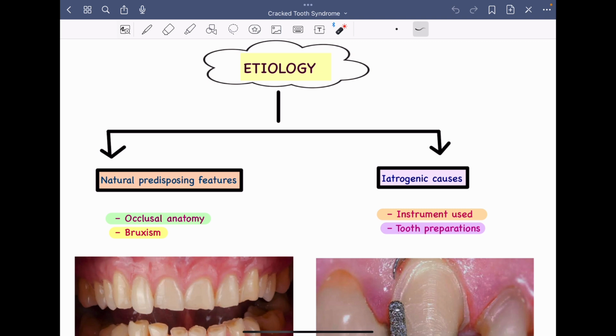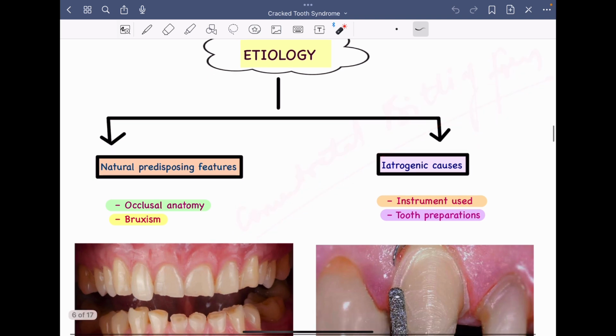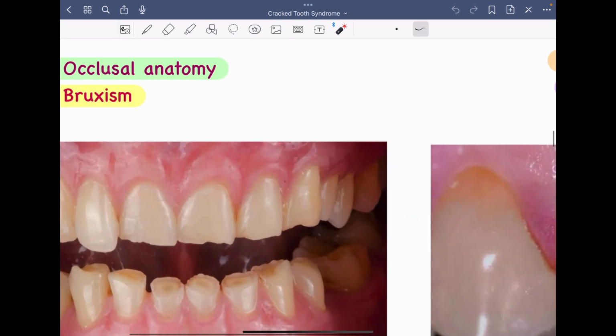Now these sharp cusps are areas of concentrated biting forces, right? So here let's suppose this molar has a very high, very sharp cusp, due to which there is a continuous amount of stress on the lower teeth, right?